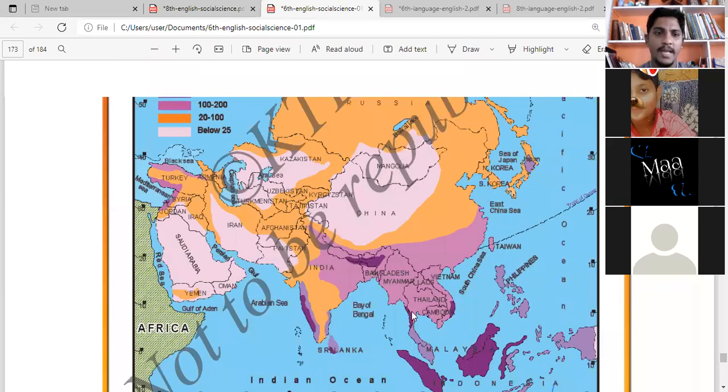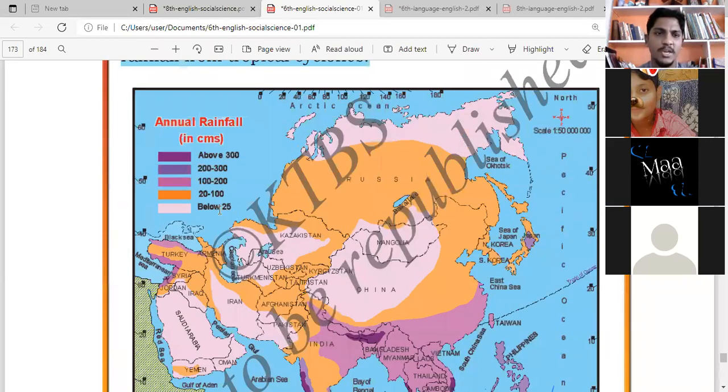Then the next places, the lowest, below 25, mean those places will have less rain. They won't be raining much. Especially Saudi Arabia, the Arabian countries, will be very hot, so there you don't get enough rain. Saudi Arabia, Iran, then Kazakhstan, Uzbekistan, here no rain. Some parts of China and Mongolia also have no rain. And above, the polar region, the Arctic Ocean, there will always be snow, so there also there won't be any rain. So these are some other places.